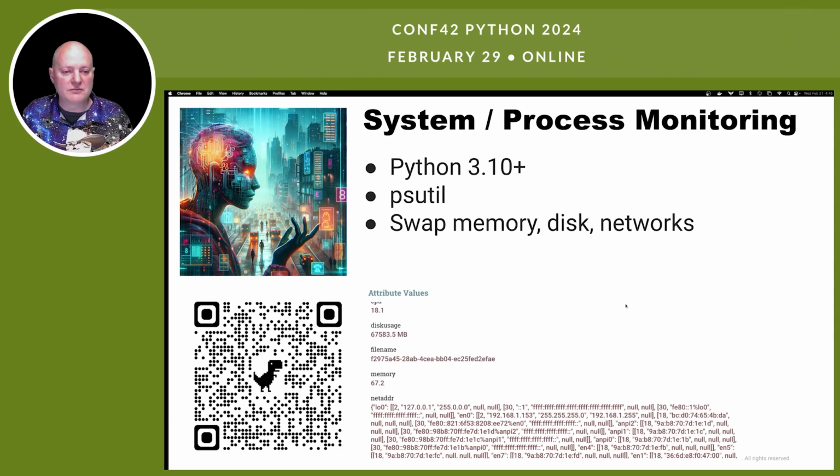Now, another one that's just wrapping a library is my system process monitoring Python processor. Again, Python 3.10 and more. This is accessing psutil, which is a great Python library.